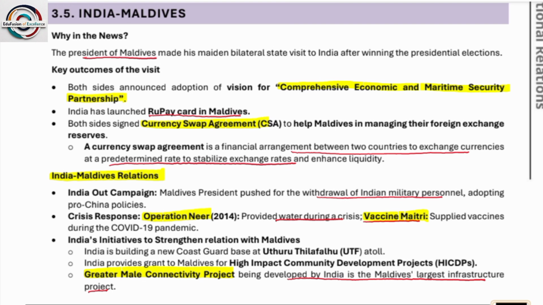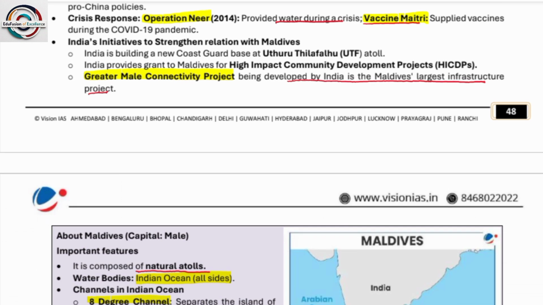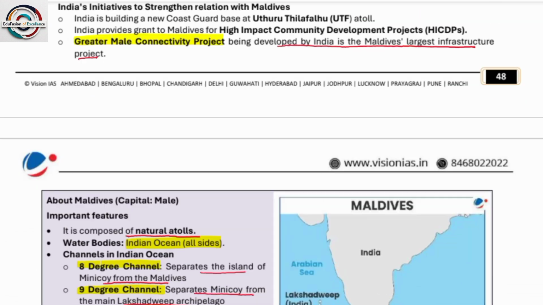The president of Maldives made his maiden bilateral state visit to India after winning the presidential election. So some of the currency swap agreements that have been made. India has also launched a RuPay card in Maldives. So some of the crisis response like Operation Neer in 2014 provided water during a crisis. That is assistance provided by India. Next, Vaccine Maitri, that is during COVID-19. Another project of India is the Greater Male Connectivity Project.